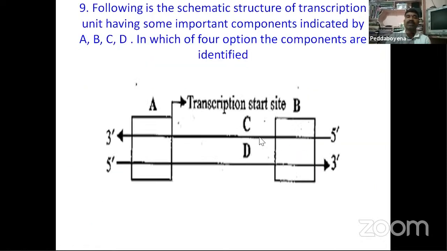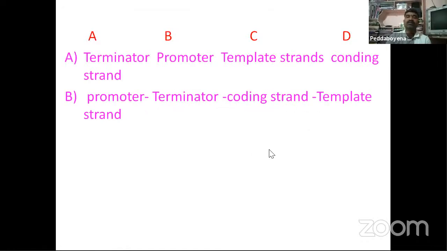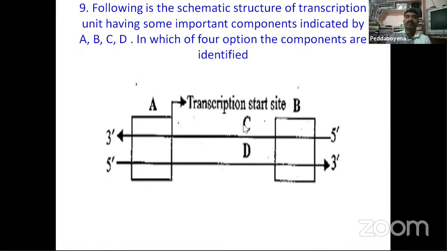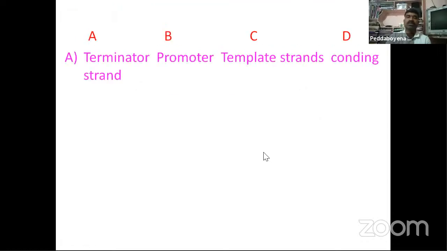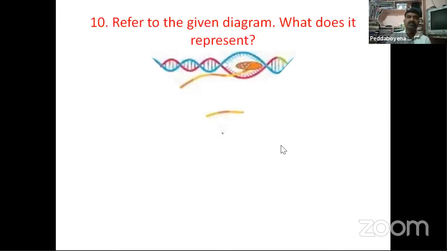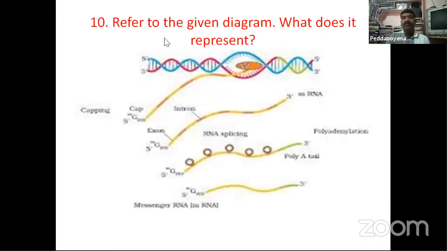C is the template, and D is the coding. So that's why the answer is C. Template, C, and the promoter. So here the answer is promoter, terminator, template strand and coding strand. So the answer is C.